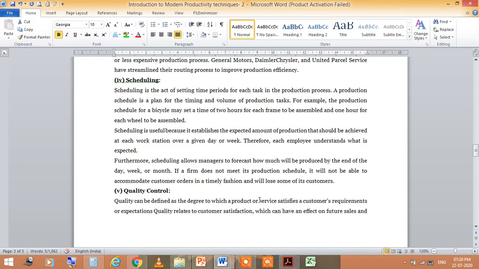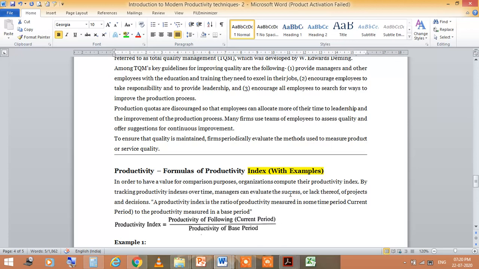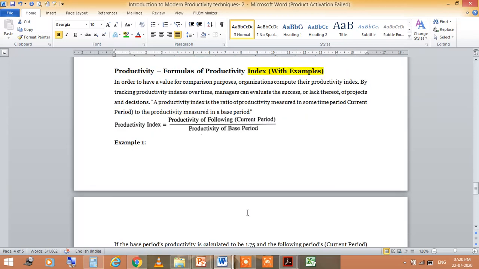The next one is the formulas of productivity. The productivity index you can find out through this, comparing the productivity of the current period and the productivity of the base period. So this can be measured as the productivity index.